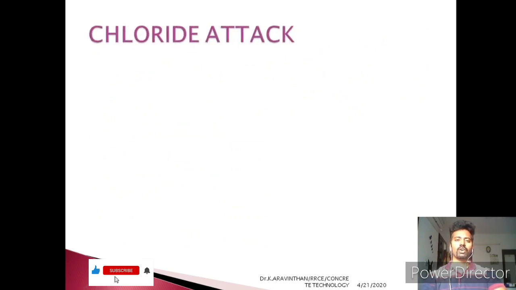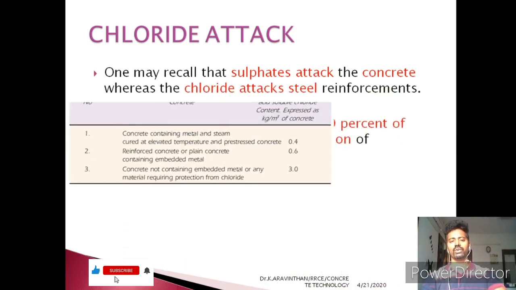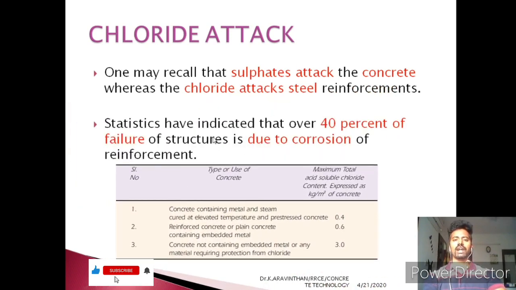And the next thing is chloride attack. Chloride attack is due to two cases that we will discuss. These are the two cases of attack in a concrete. Sulfates generally attack concrete and chlorides attack steel. Earlier in the last module we saw sulfate attack in concrete. Due to the sulfate attack, the concrete gets deteriorated. Note that due to chloride attack, the steel is attacked.